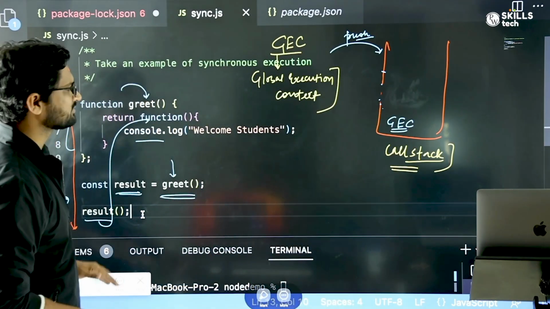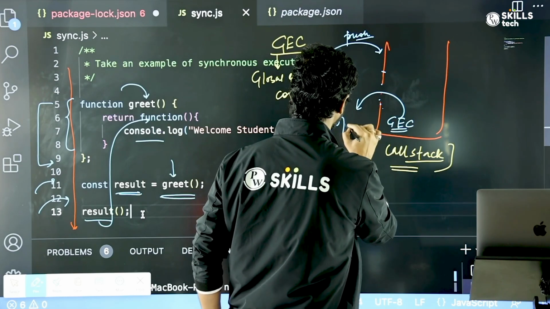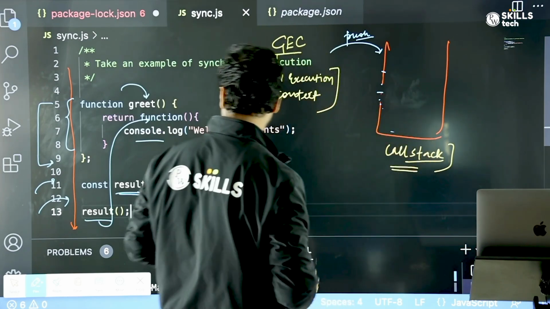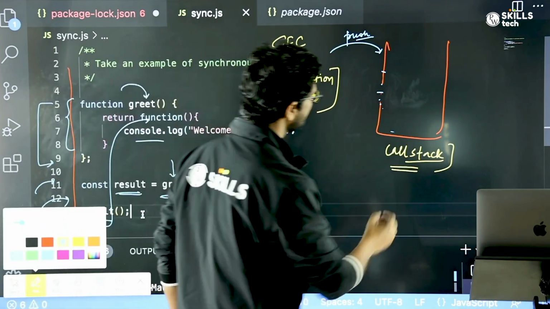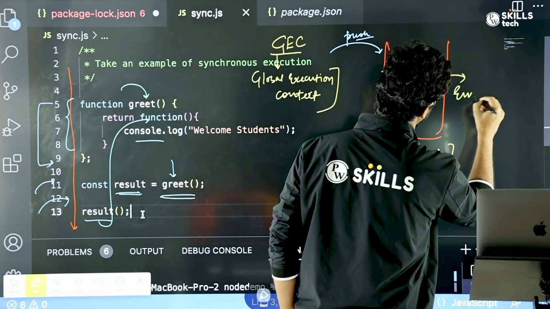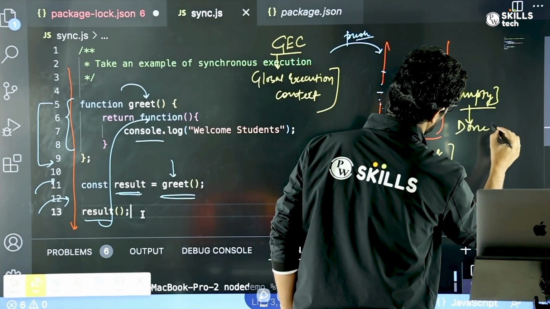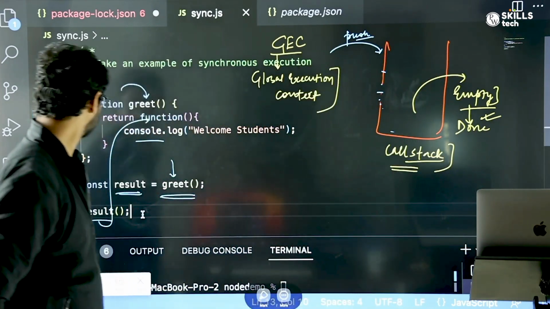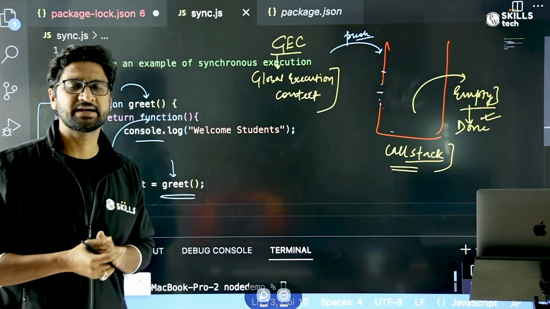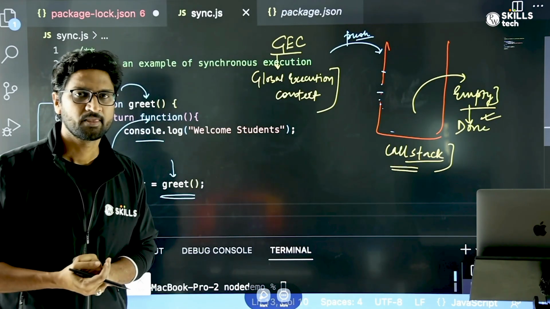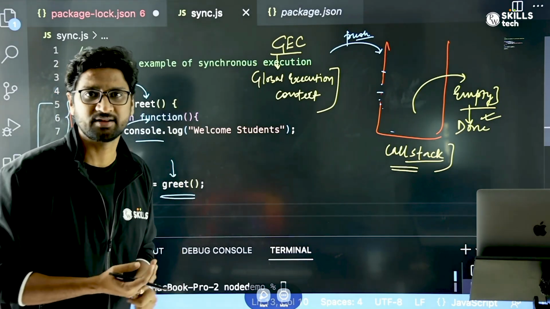And then finally nothing is left. So finally the GEC, the global execution context, will also get popped out. So at the end of the day, when everything is done, the call stack becomes empty, right? Which means that everything is done and completed. So in order to revise, whenever there is a synchronous execution, everything has to go inside the call stack when you're trying to execute it. It all starts with the global execution context which gets pushed inside the call stack.